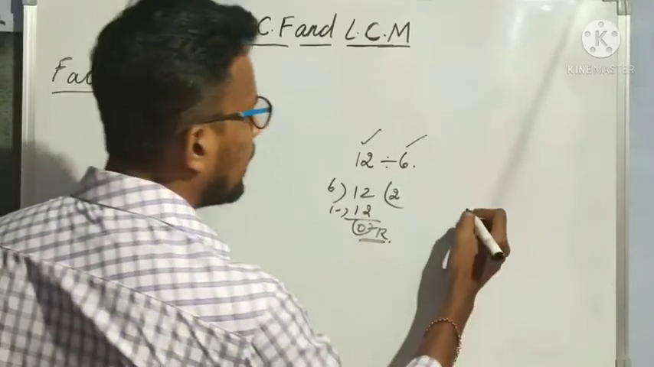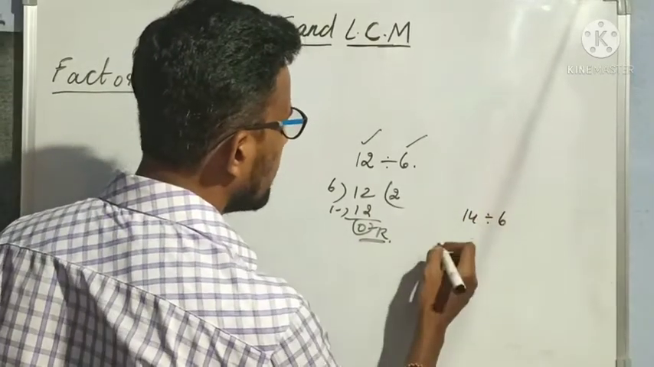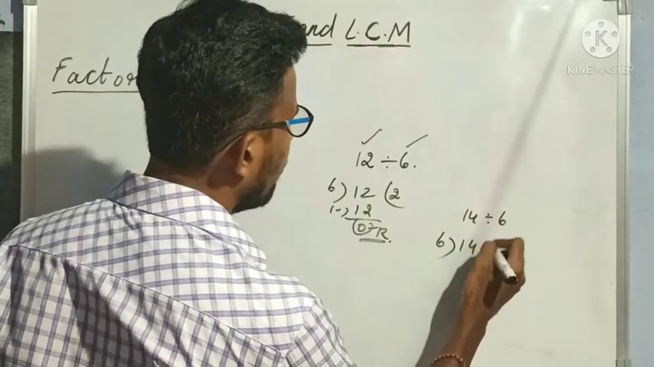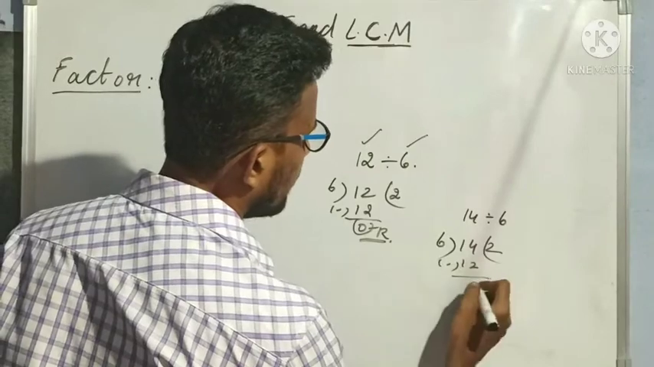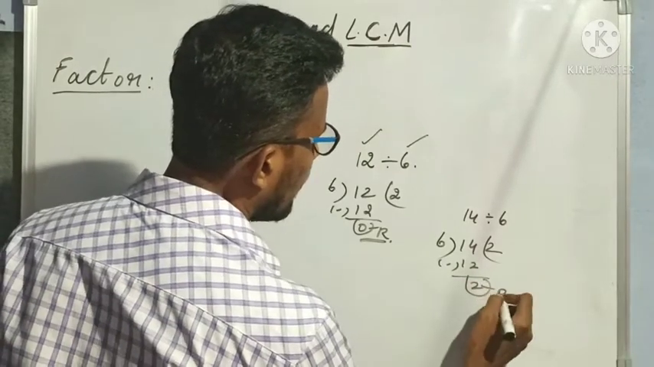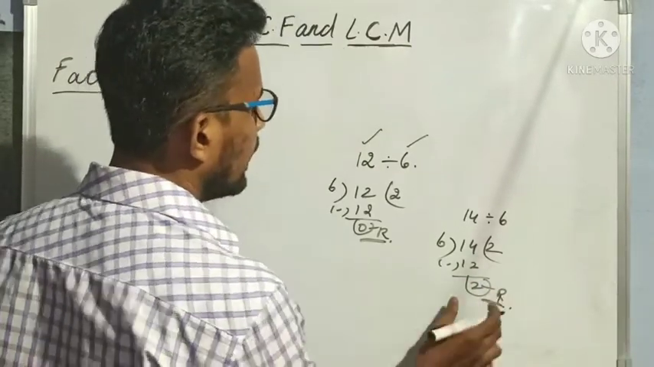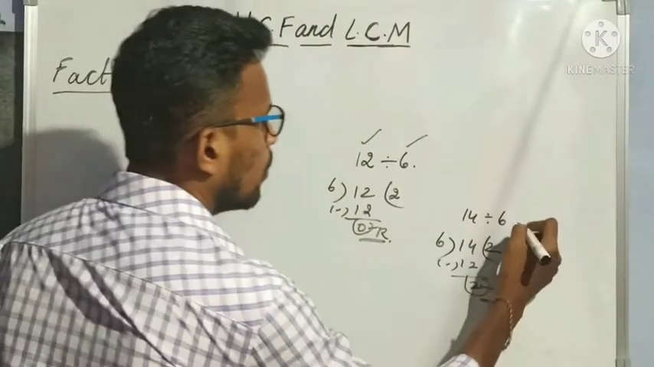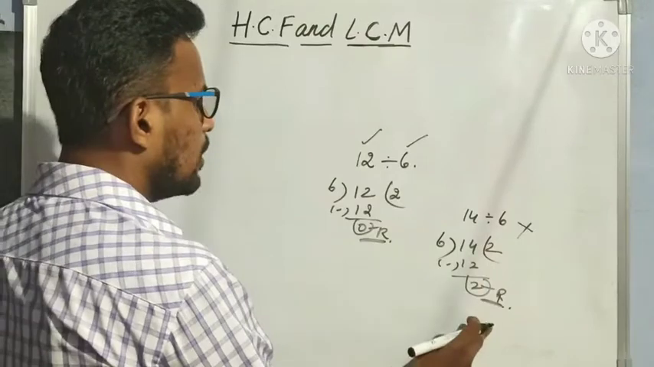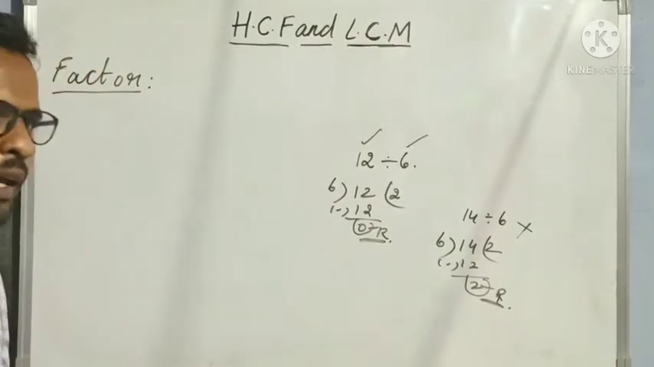Suppose I am taking 14. Is 14 divisible by 6? 6 times what gives 14? Not possible. 6 twos are 12, and I am getting a remainder of 2 here. So whenever the remainder is 2, we can say that it is not exactly divisible. Understood? Only when the remainder is 0 can we say that a number is divisible by another number exactly.